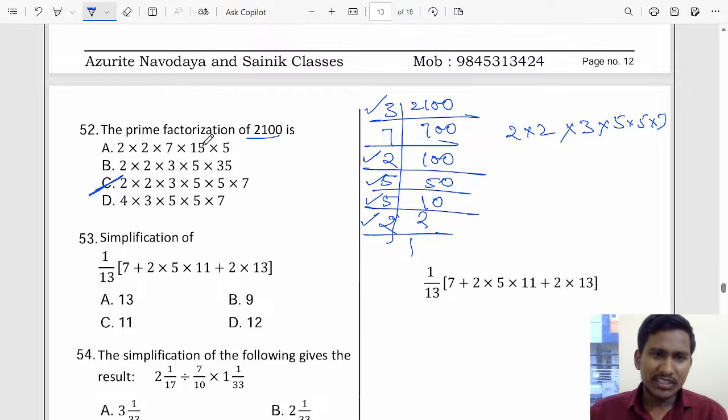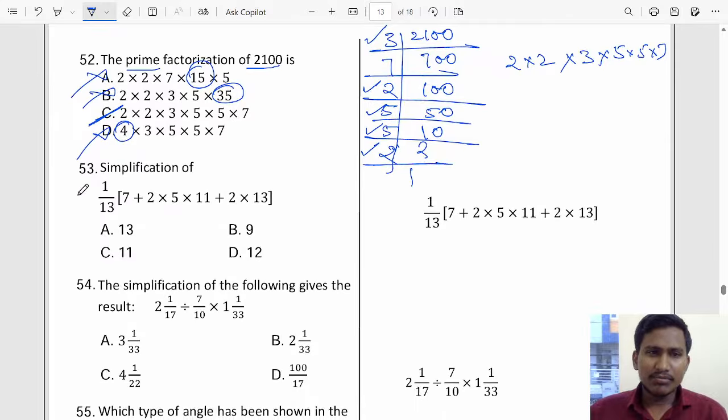If you see, 15 is not a prime number. They are asking for prime factorization, which means prime numbers should be there. 15 is not a prime number, so A is not the answer. And in B, 35 is not a prime number, not the answer. And in D, 4 is not a prime number, not the answer. You can do it this way also. Okay, so let us do the next, 53.